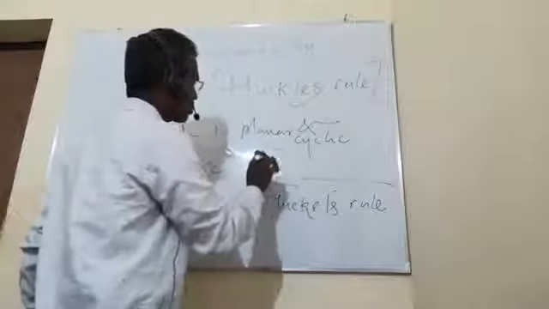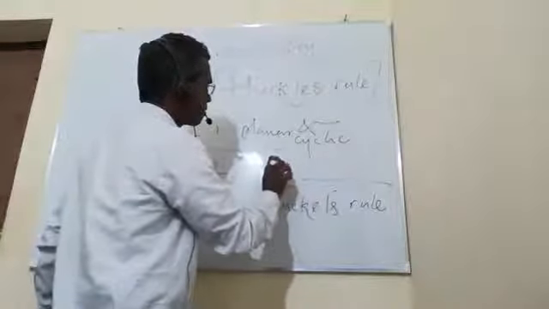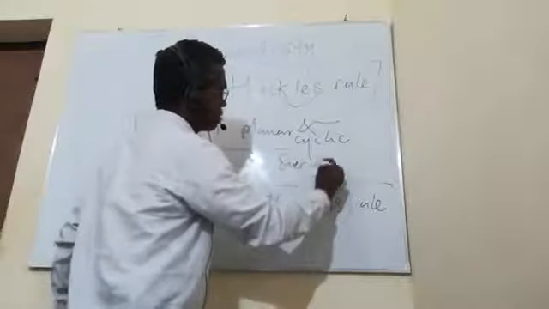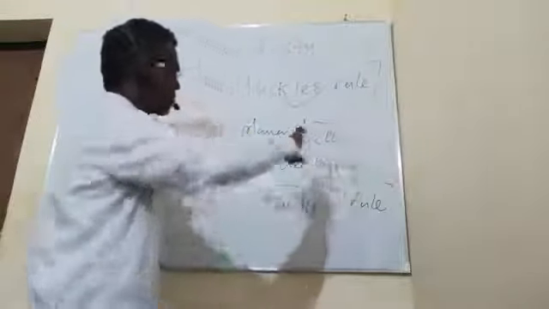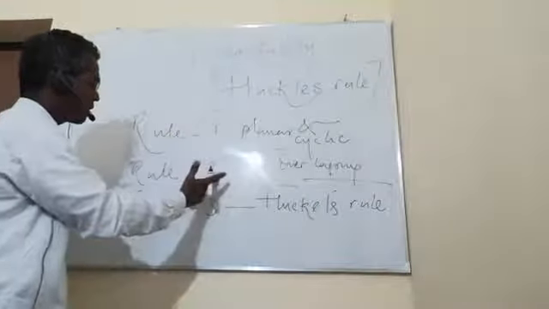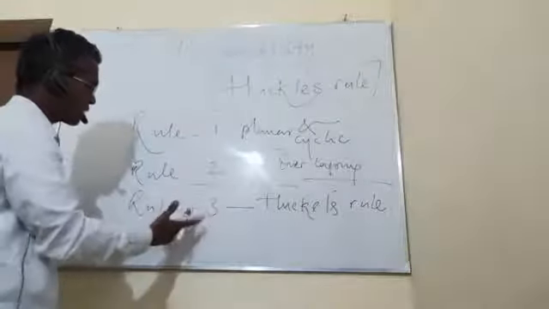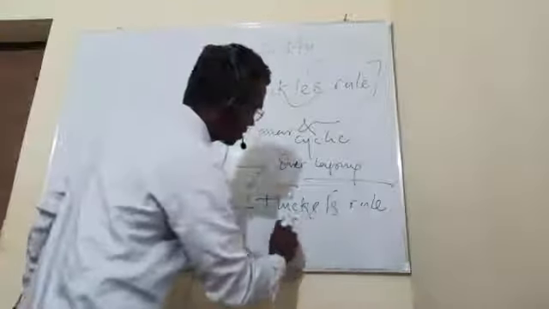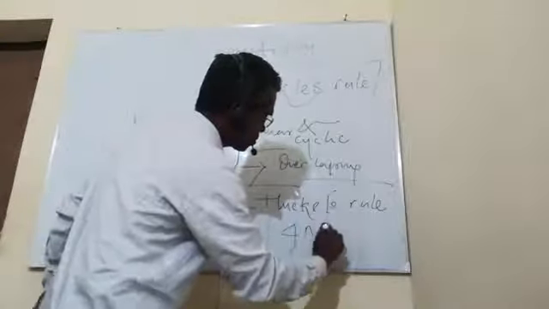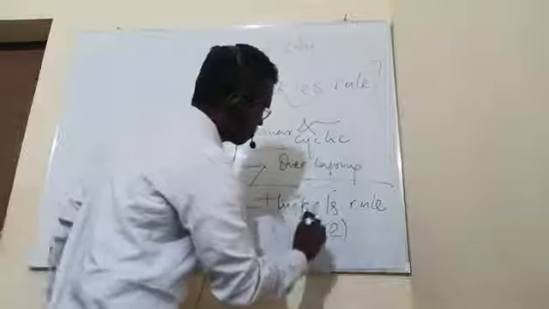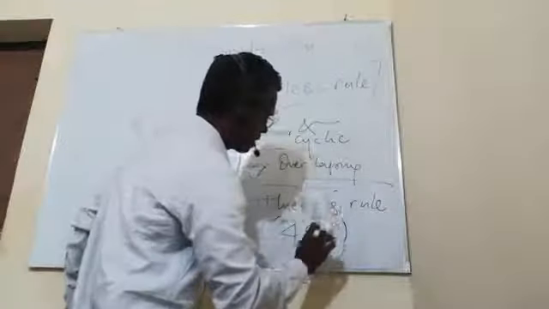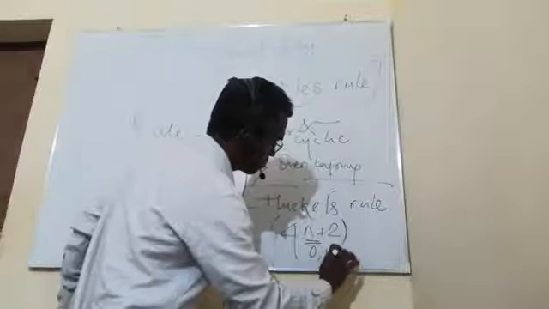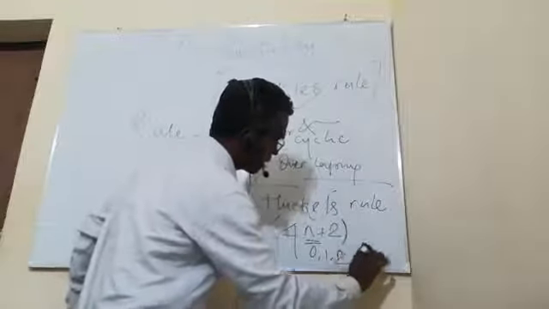Rule number 2: overlap should be there. Overlapping leads to the formation of the pi molecular orbital. Rule number 3 says that the aromatic system should obey Huckel's rule, the 4n plus 2 rule, where n is an integer that starts from 0, 1, 2, 3, etc.